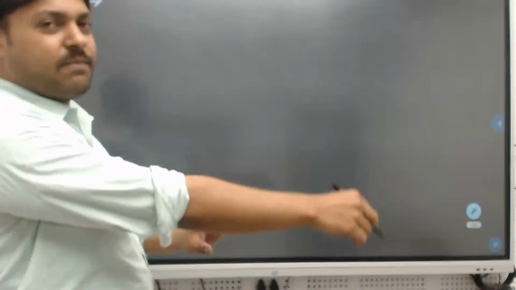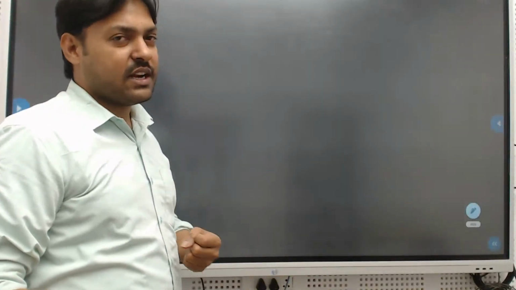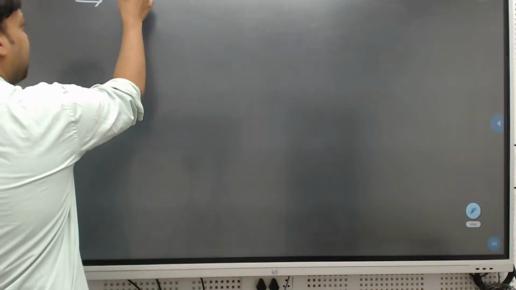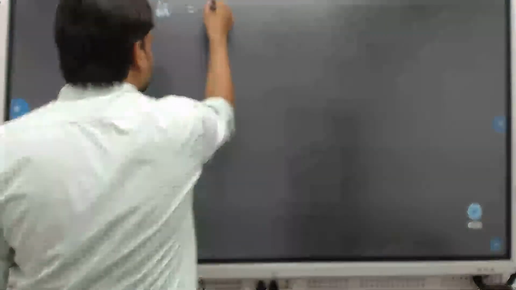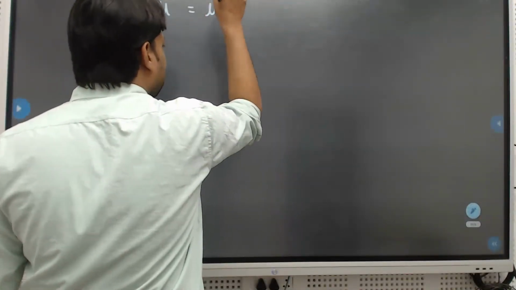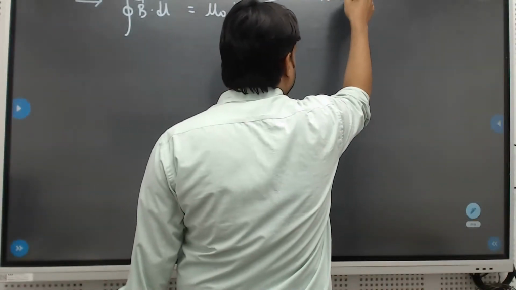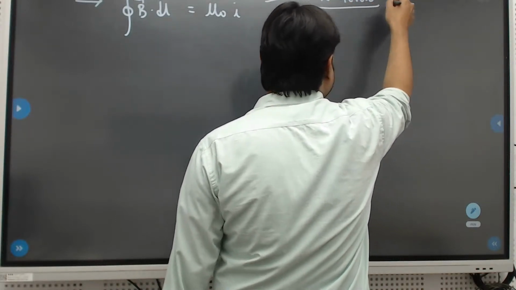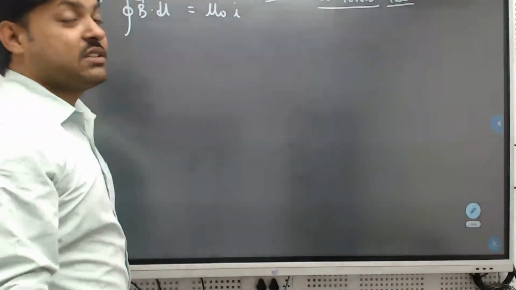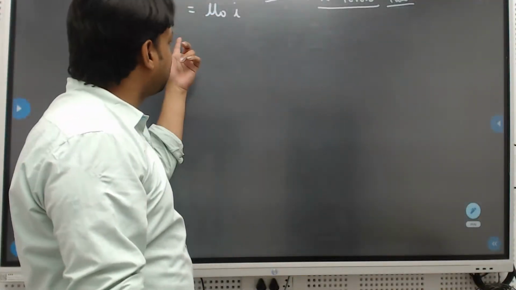Remember Ampere's law; now we'll discuss Maxwell's observations. Integral B vector dot dl vector for a closed loop is equal to mu naught times current I. According to Ampere's law, we studied this. Now Maxwell corrected this and gave a proper result for this formula.